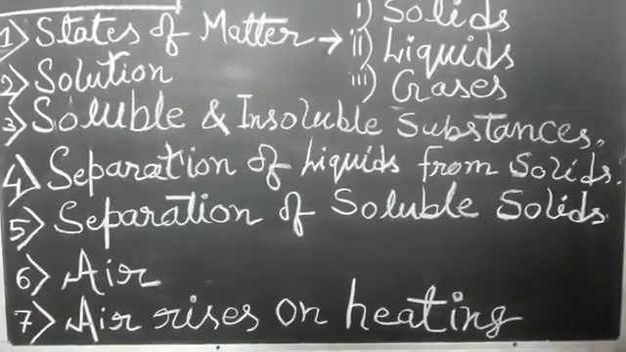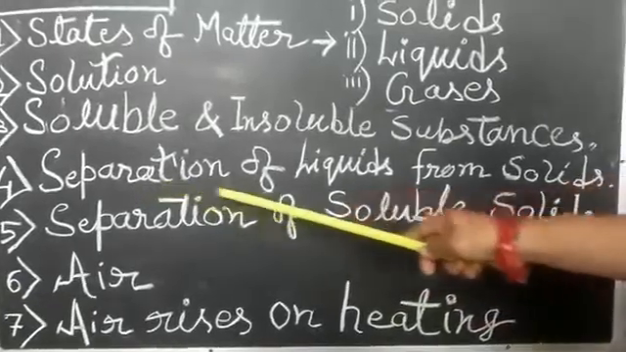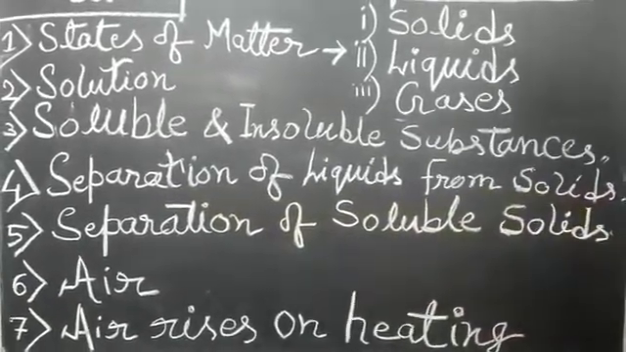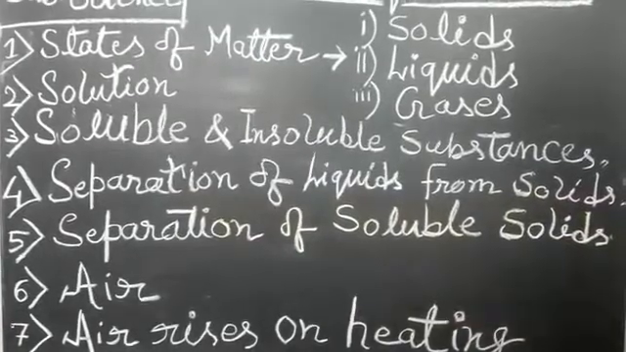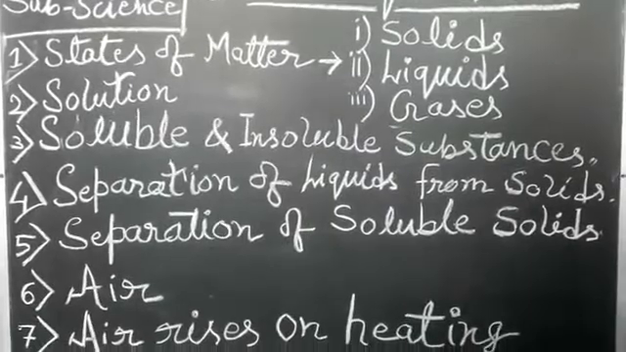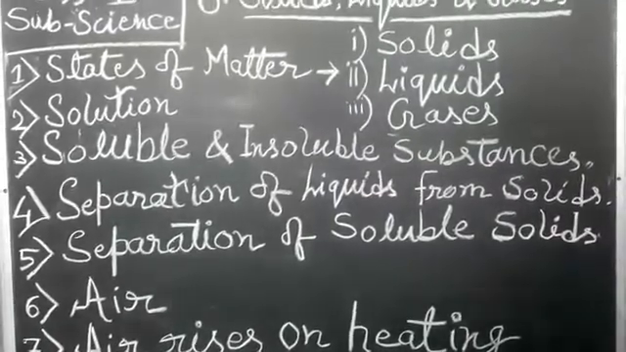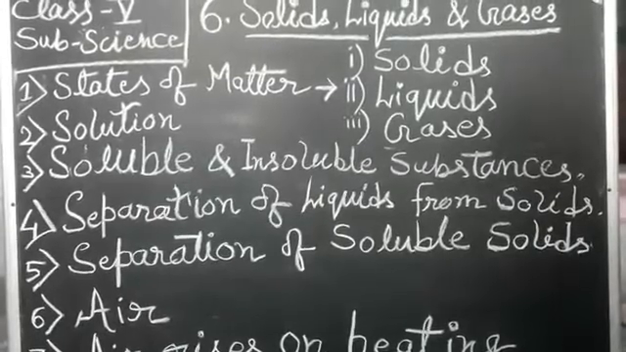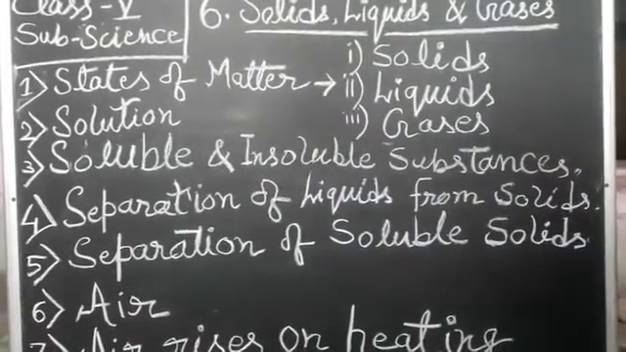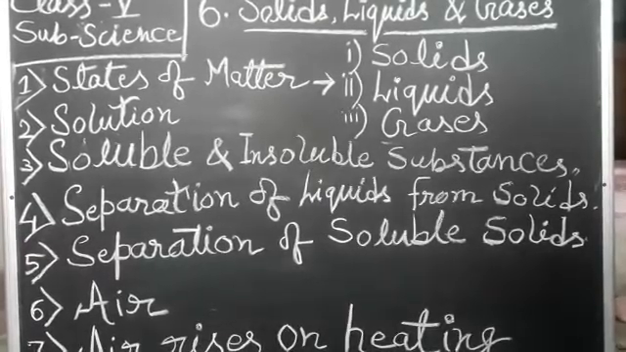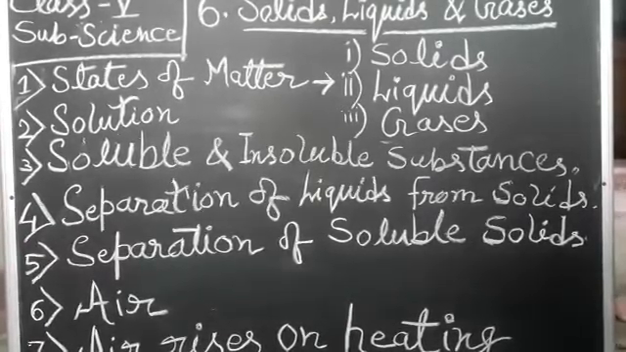Now we will discuss separation of liquid from solids. There are two methods. They are sedimentation and decantation, and second is filtration. Sedimentation is the process of settling down of insoluble solid at the bottom of a container.